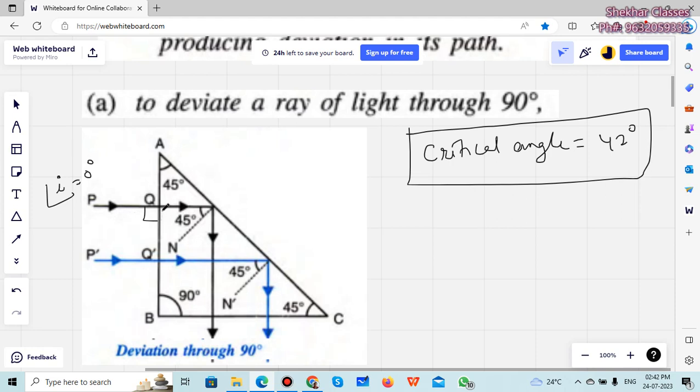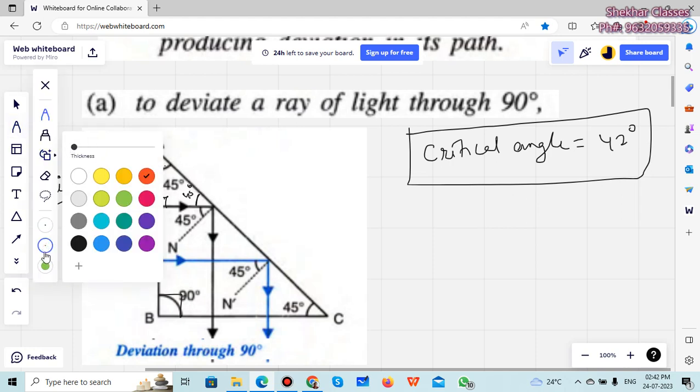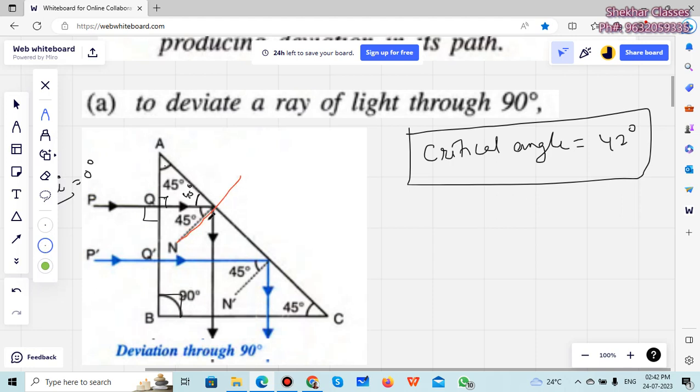Now since this is parallel to the base, which is 90 here, these two lines are parallel, so this will also be 90. If this is 90, then what is this angle here? Remember, this is 45, this is 90, this will be 45 degrees, right? And if this is 45 degrees, then we know that this is a normal here. So if this is 45 and this entire thing is 90, this will also be 45 degrees. Getting my point here? Once again, see here, these two lines are parallel. This is 90, so this also will be 90 because of parallel lines.